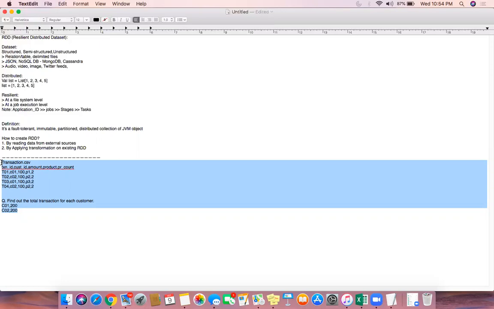RDDs are immutable. You can't change them. Every change you apply on an RDD, you end up creating a new RDD, and the previous RDD will be removed from memory. That's basically the way Spark works.